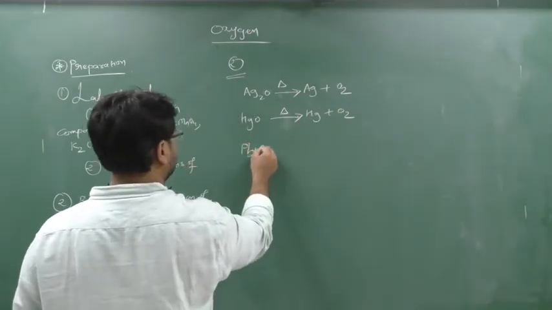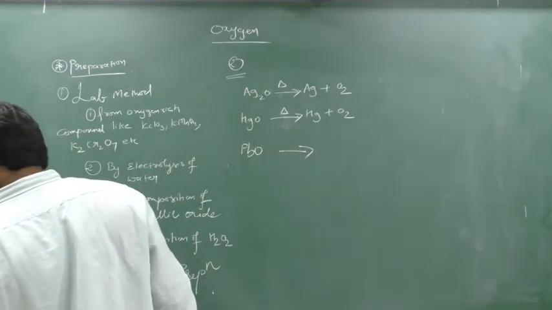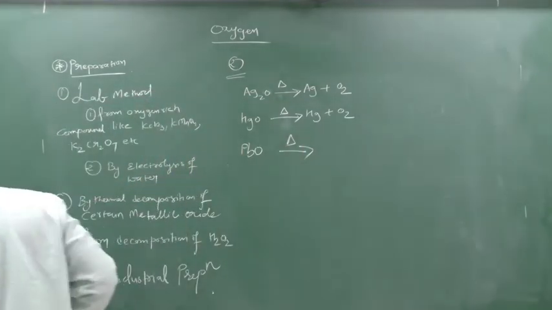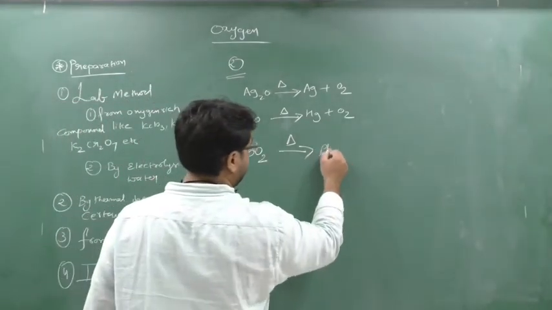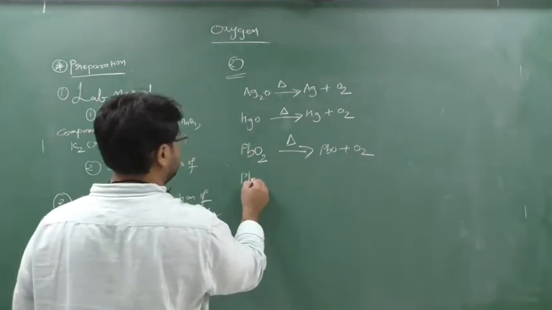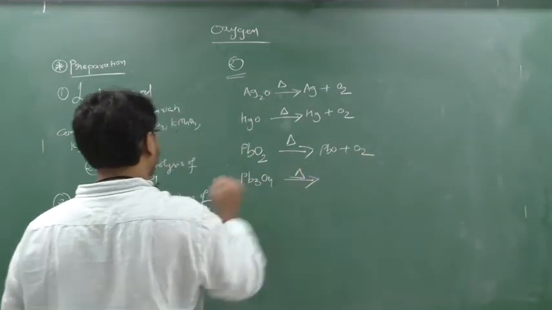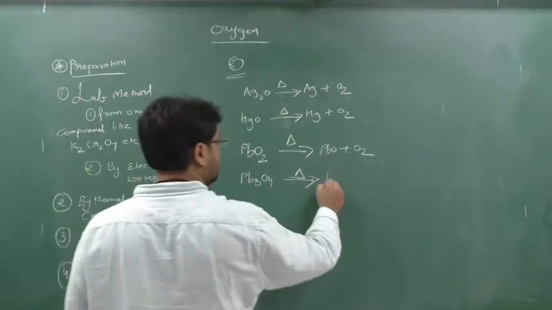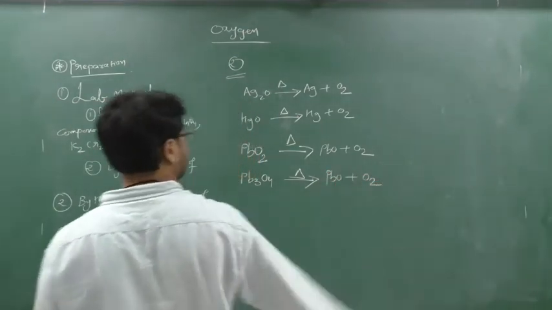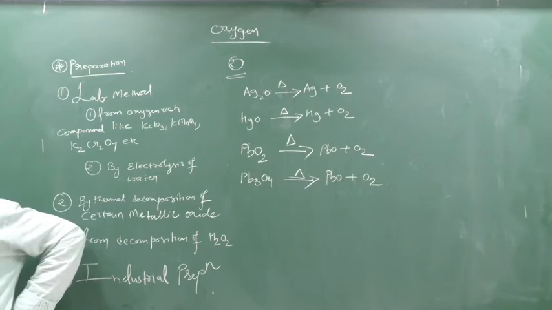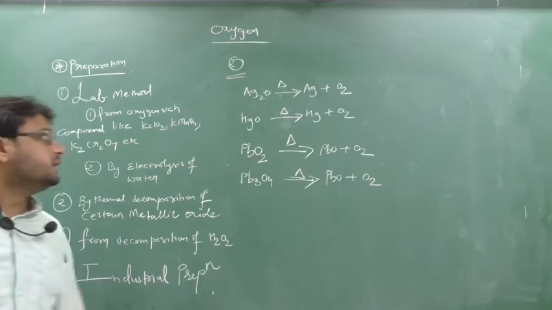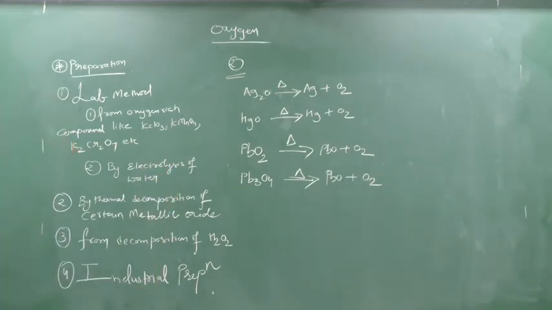Similarly if I take PbO and heat it, sorry, I will not get PbO here, PbO2 I can take here. So PbO2 I will get PbO plus O2, and one more reaction is there, Pb3O4. If I take this Pb3O4 and decompose it I get PbO plus O2. So both the reactions remain the same. Write down this. So this is another preparation of oxygen. Clear? So by decomposition of silver oxide or mercury oxide or lead oxide, I get what? Oxygen. Clear this part? Written? So this is from the thermal decomposition of certain metallic oxides.